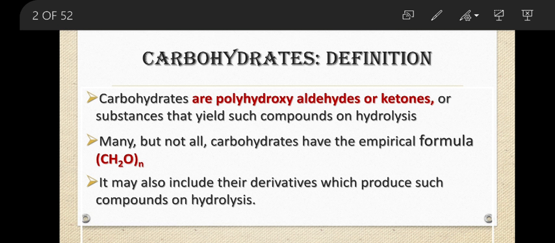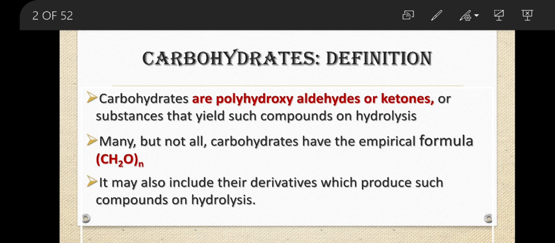By definition, carbohydrates are polyhydroxyaldehydes or ketones, or substances that yield such compounds on hydrolysis. Now what is the meaning of that? Poly means many, hydroxy means OH group. So polyhydroxy means many OH groups are present. That is one thing about carbohydrates. The second one is either they are aldehydes or ketones. If the functional group is CHO, it is an aldehyde. If it is C double bond O, it is a ketone, isn't it?